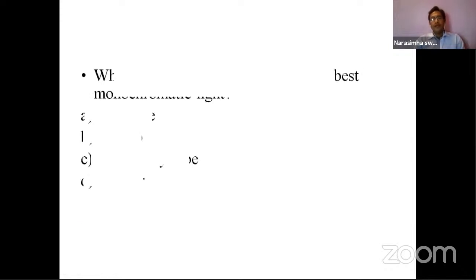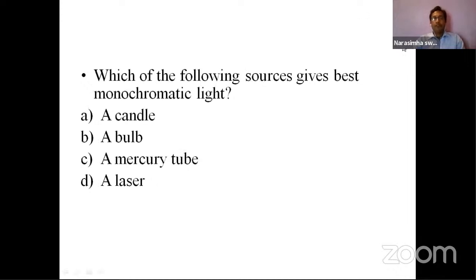Moving to the next problem: which of the following sources gives the best monochromatic light? What is monochromatic light here? Mono means single, chromatic means color. Monochromatic, single color. Which source will give single colored light? Single colored means a particular color, right?